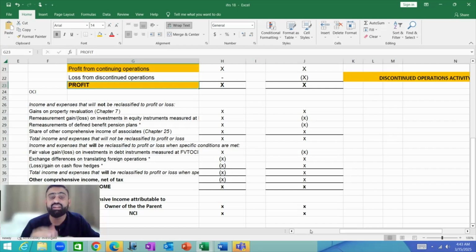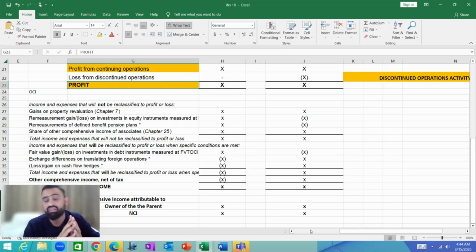That includes revaluation gain on property, plant and equipment, the remeasurement gains or losses on an investment in equity instruments measured at fair value through other comprehensive income, and remeasurement gain or loss on a defined benefit plan. And the income tax relating to those categories will be presented in the other comprehensive income category of items not reclassified to profit and loss account.